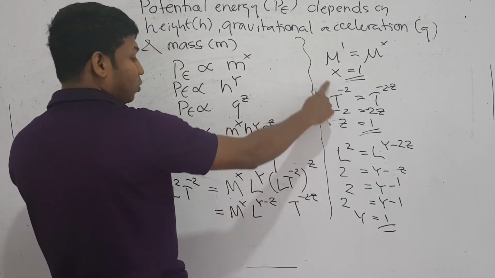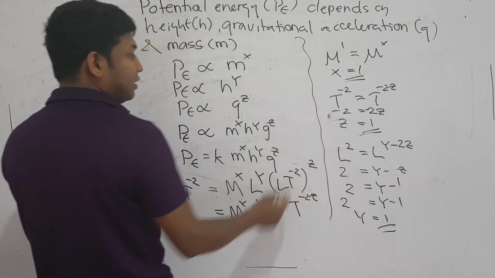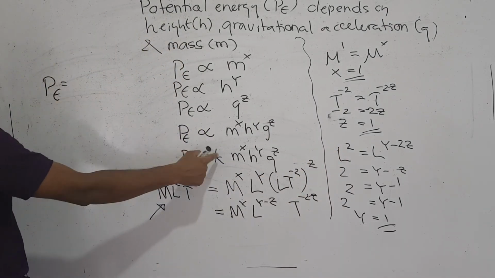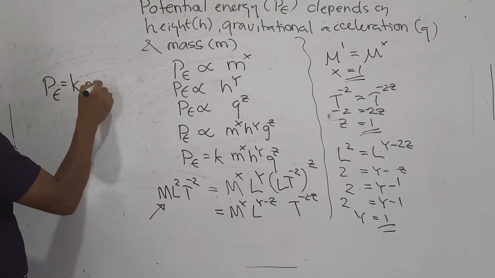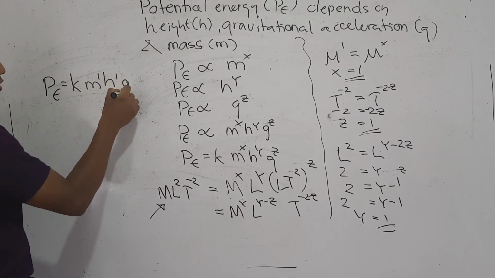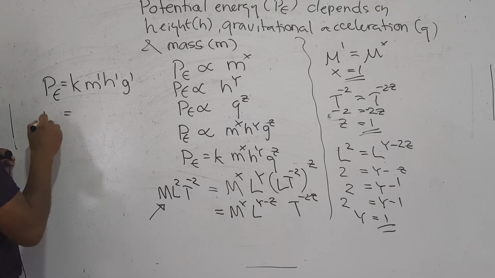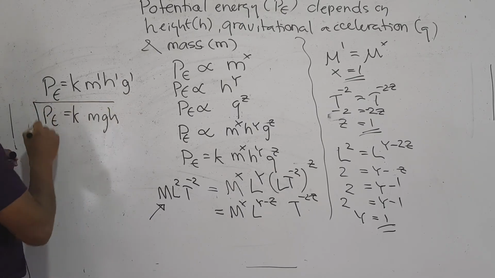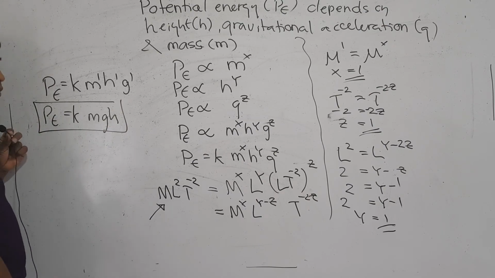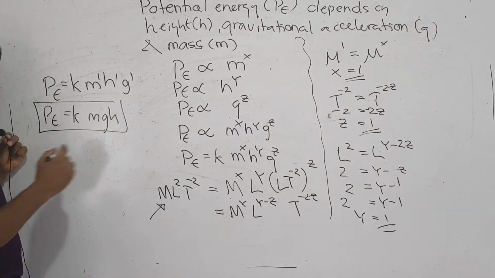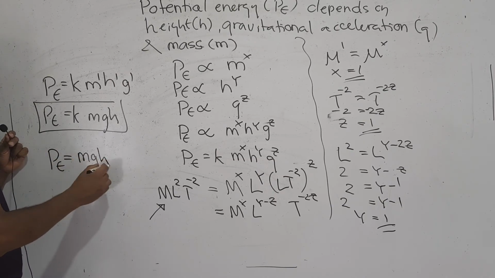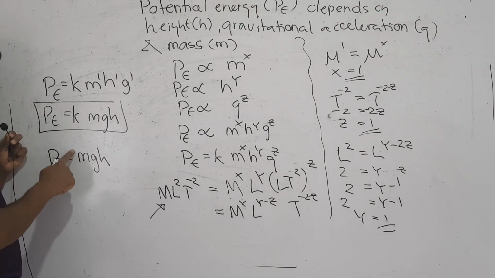So x is equal to 1, y is equal to 1, z is equal to 1. Therefore the equation that you are getting is PE equals K m^1 h^1 g^1. The power is 1 each. Therefore the equation is PE equals K m g h. This is the equation that you can derive using dimensional analysis, right? The actual equation is potential energy equals mgh, right? That means the value of the constant is 1 here.